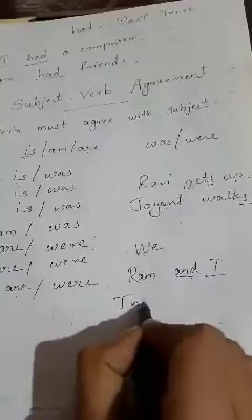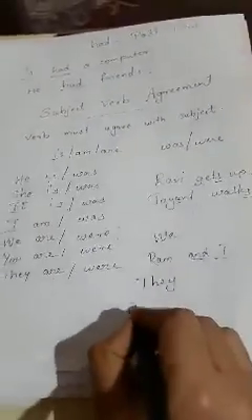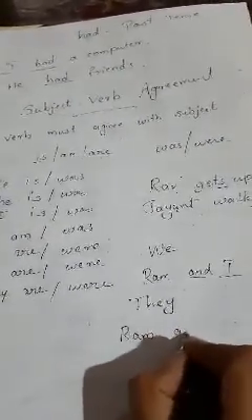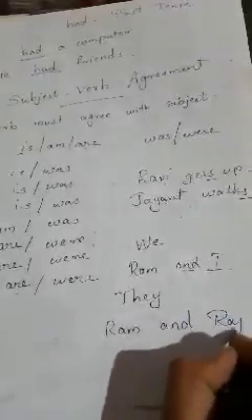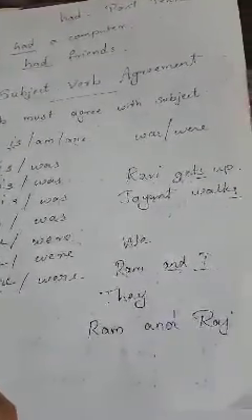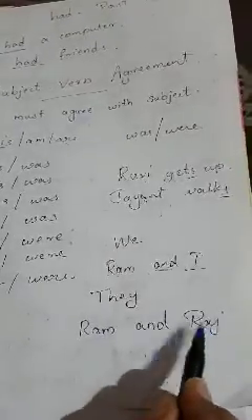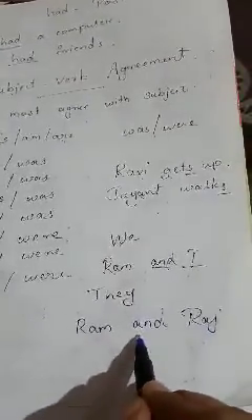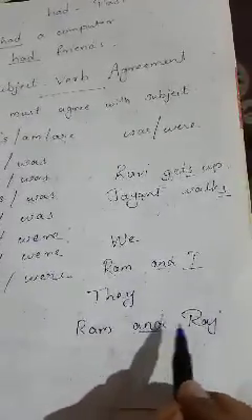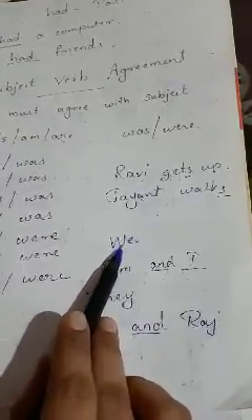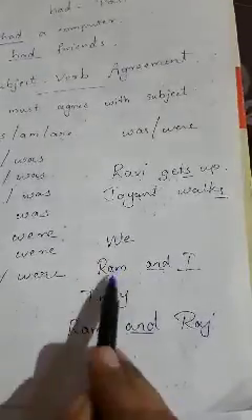And they, Ram and Raj. The pronoun they we use in third person. Here also we used and to join two names, so the subject is plural. So dear students, don't think that we can always use we and they. We use these words instead of names.